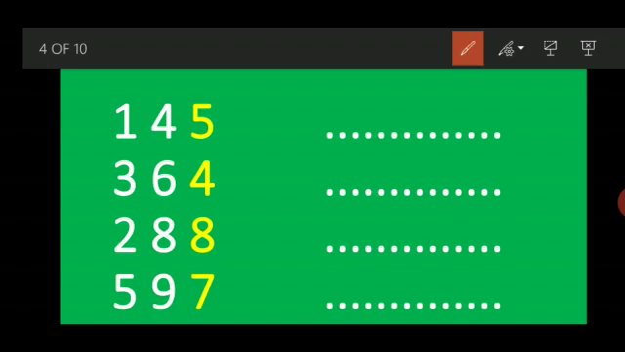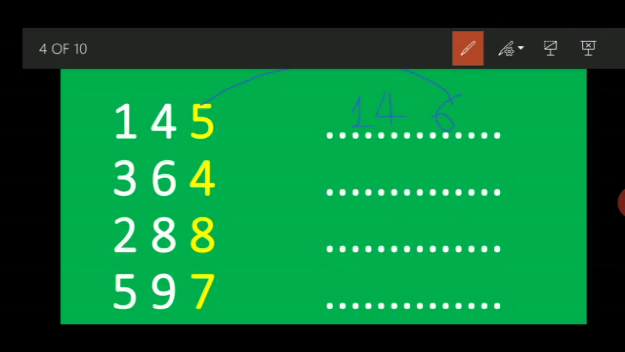Here you can see I have taken 4 examples of 3-digit numbers. Here I have also shown the last digit in different colors. That means you can understand that only the last digit will change. So easy to understand. After 5, what will come? 6. And what should be here? The first two numbers will be the same.